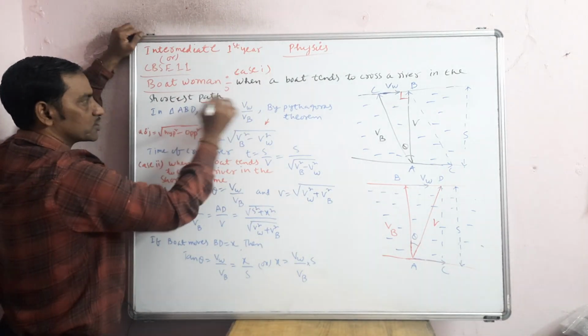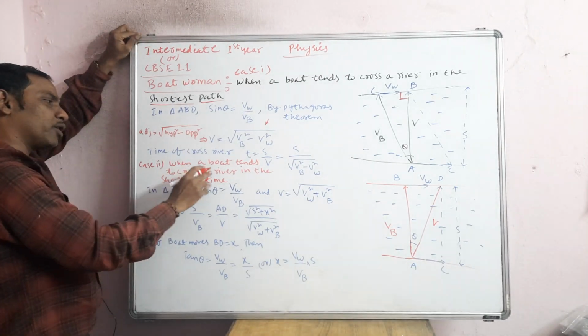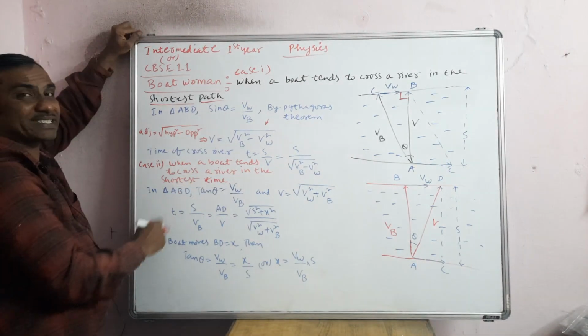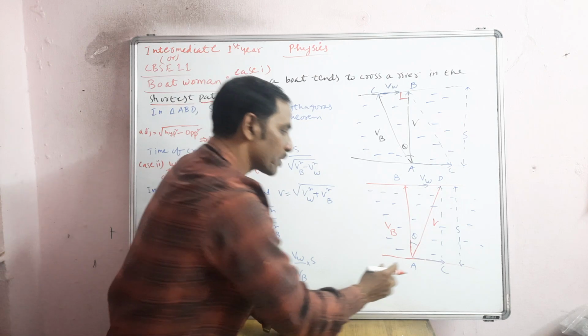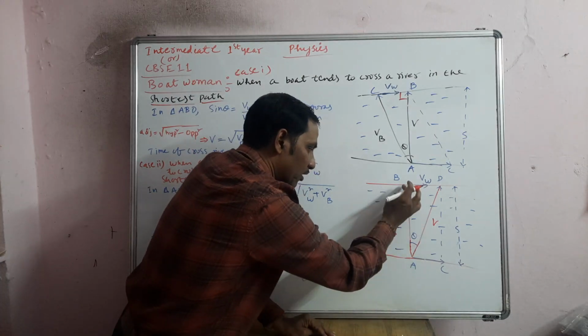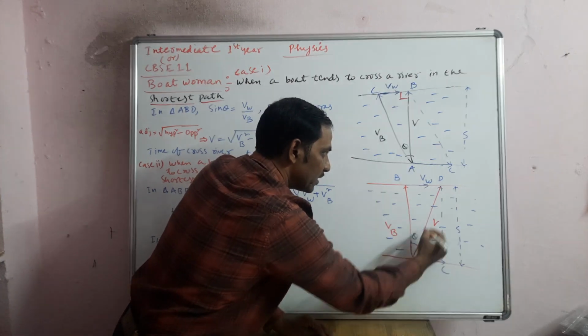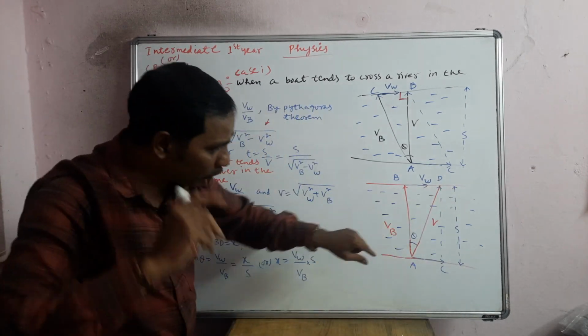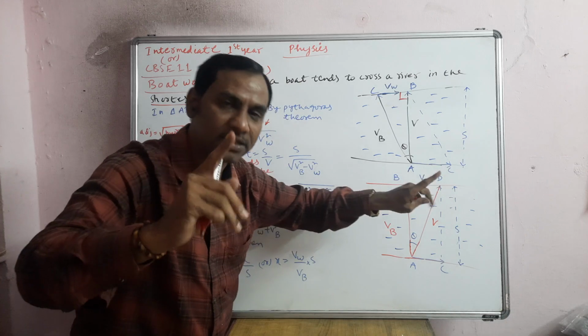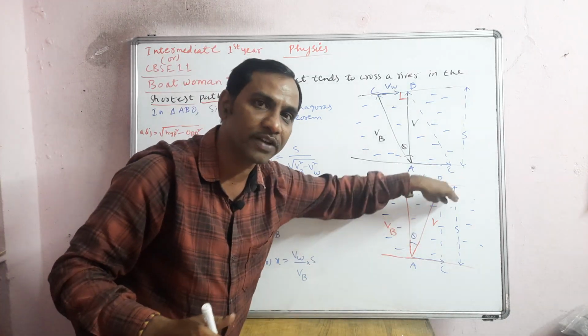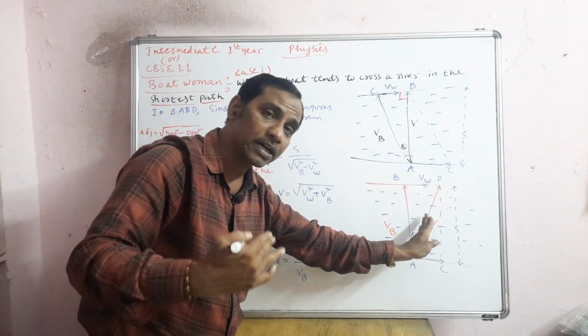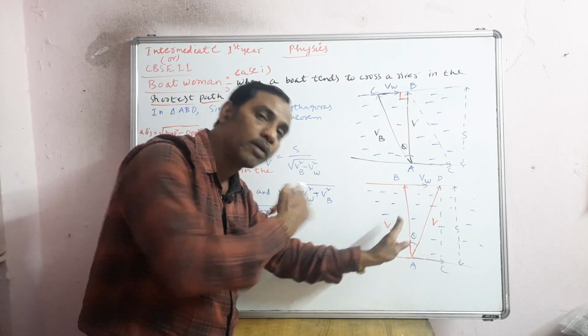Okay, this is about shortest path. When a boat intends to cross a river in the shortest time, generally the person will try to go along this direction AB, but the water will push along BD, and thereby finally the person will reach AD. Though it becomes the longest distance, the time will be shortest, meaning the boat will go very fast because they are not rowing upstream.